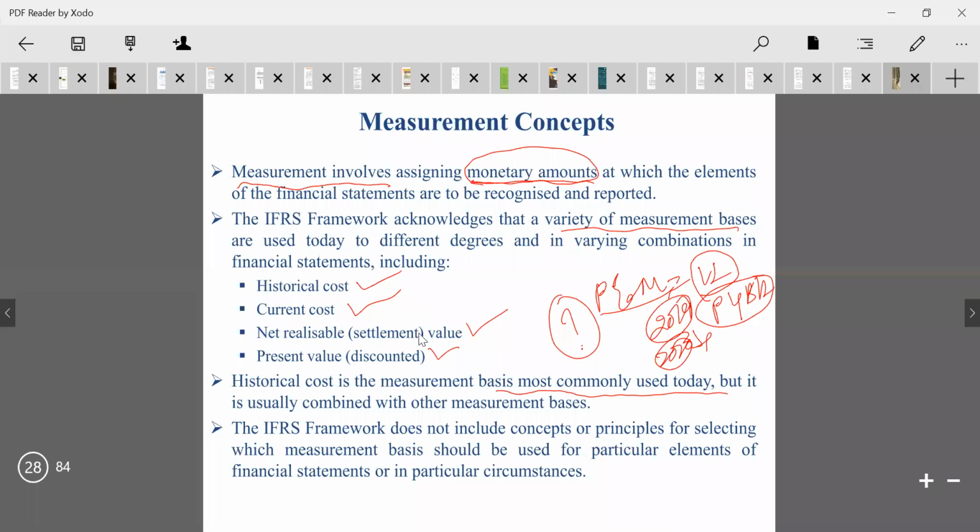Third one is net realizable value. Net realizable value is a settlement value. What is the settlement value?